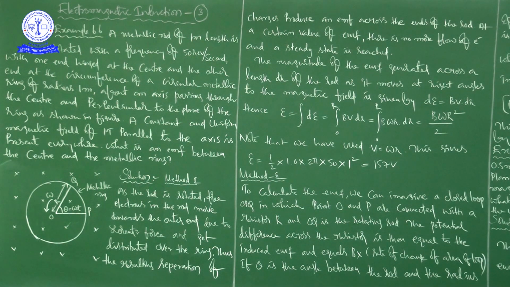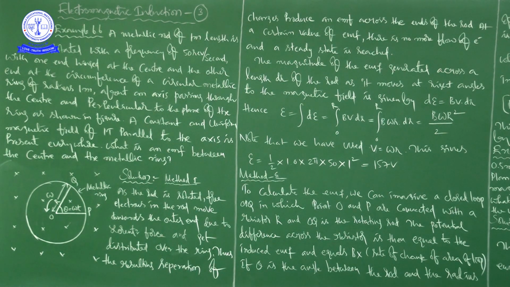In our discussion, please keep in mind that the direction is also very important. Next, note that we have used v = ωr. This gives ε = 1/2 into B, which is 1 Tesla, into ω.